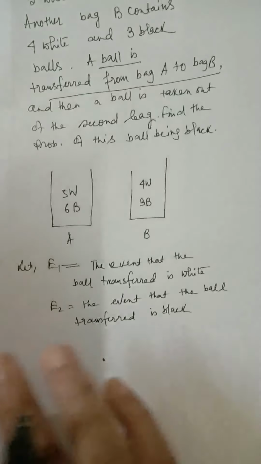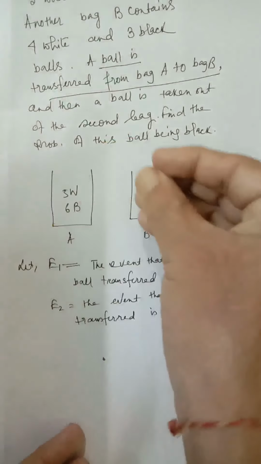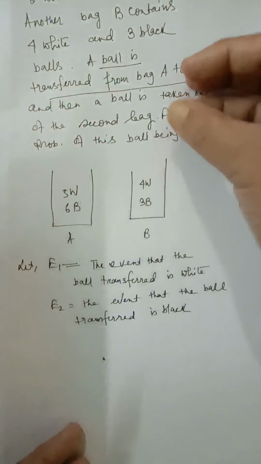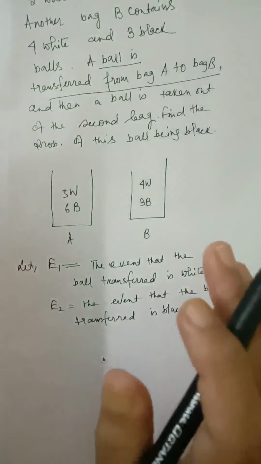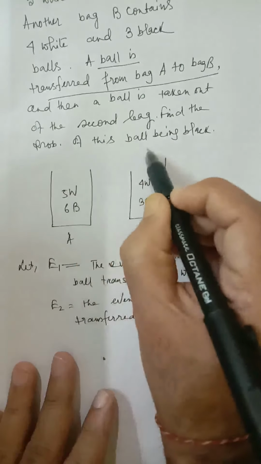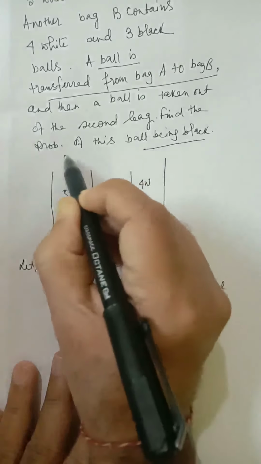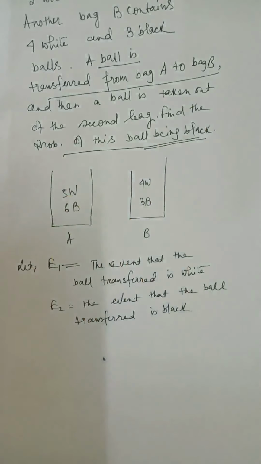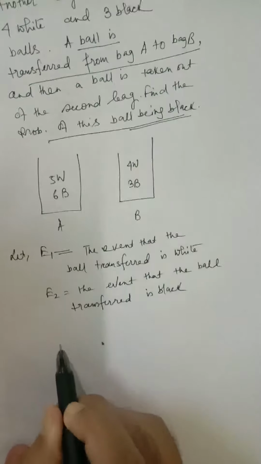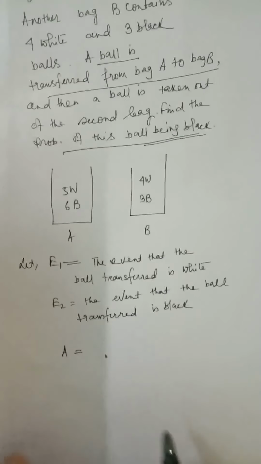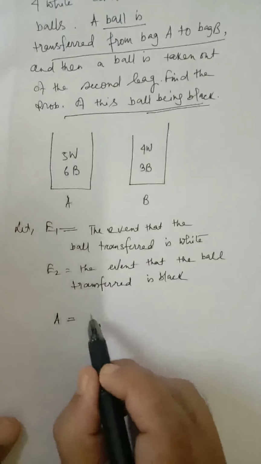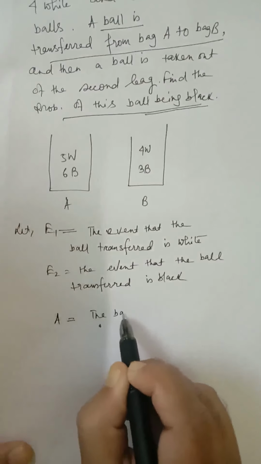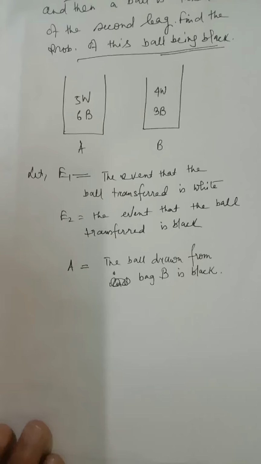One ball is transferred from first bag A to bag B, and then one ball is drawn. And what is found? That the ball is black. We have to find the probability that the ball drawn from this bag is black. So, we'll write A equal to the ball drawn from second bag is black.